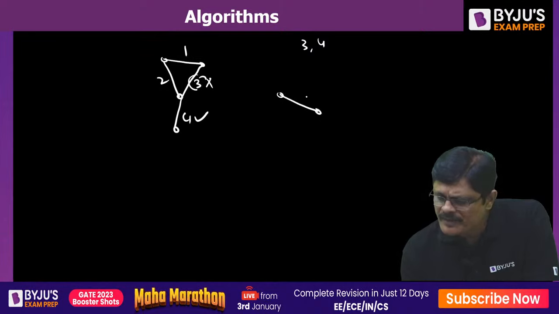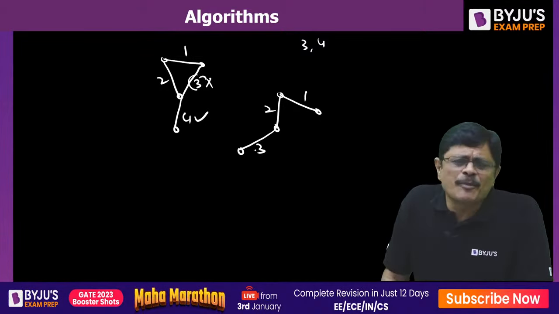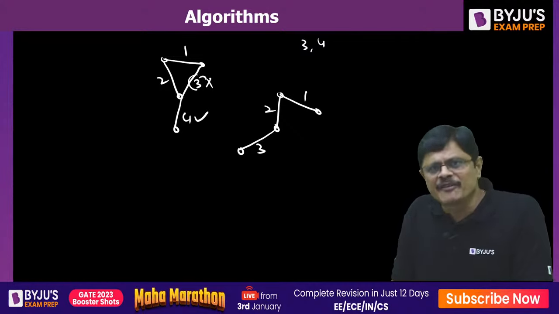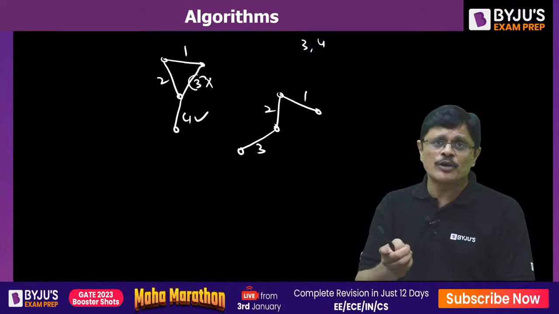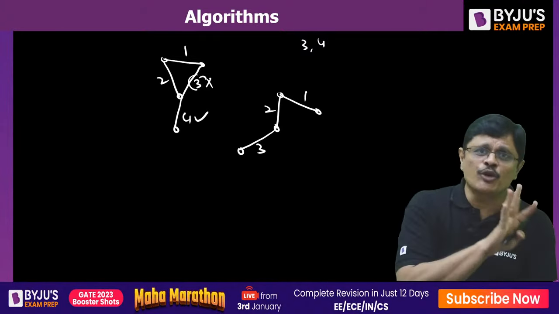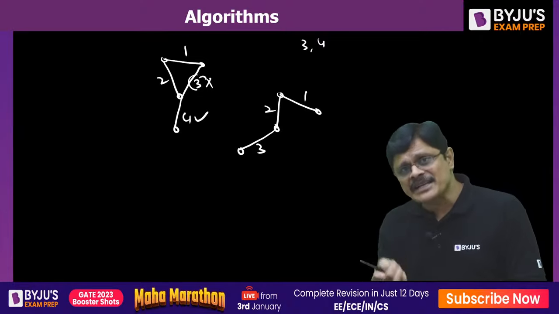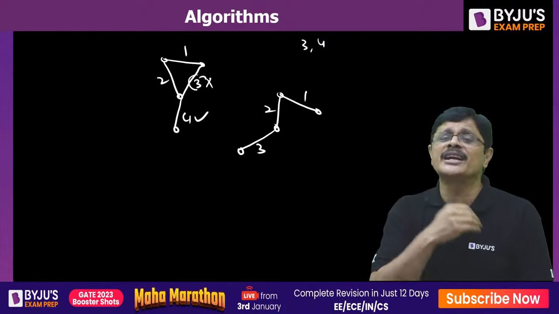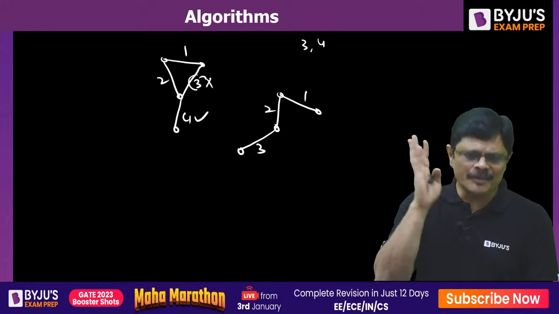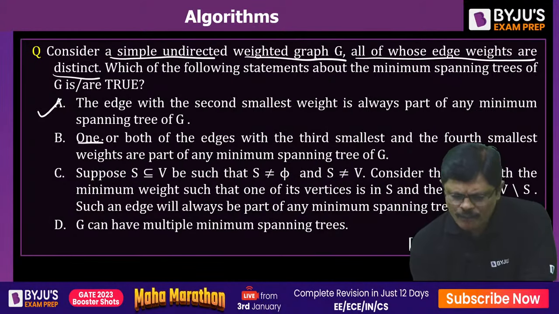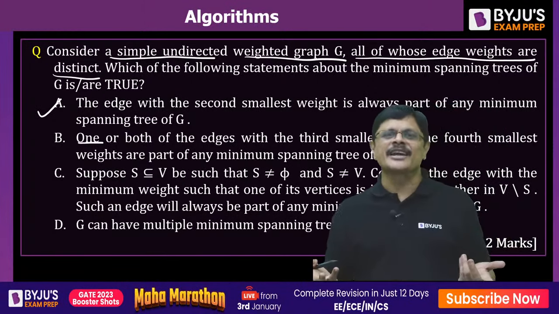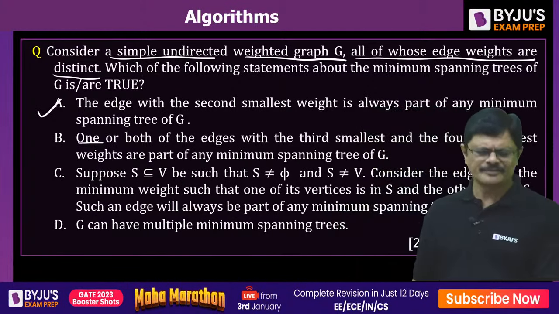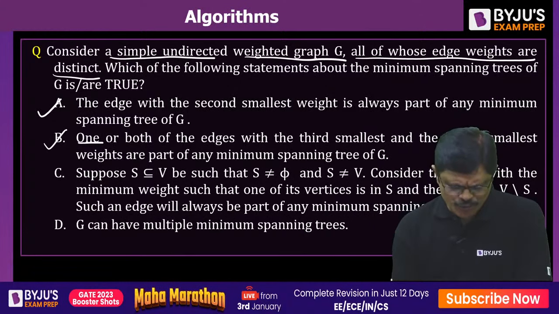Suppose first smallest weight, second smallest weight, third smallest weight. If the third smallest weight is not forming a cycle, it will be selected. Suppose the third smallest weight forms a cycle with the first and second. Third cannot be selected. In that case, fourth will be selected. If third is forming a cycle, fourth will be selected. If third is not forming a cycle, then third will be selected. So one or both of the edges. Both means, suppose both do not form a cycle, both can be selected. Am I clear? So B is also true.